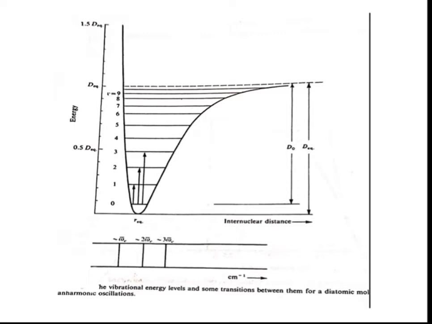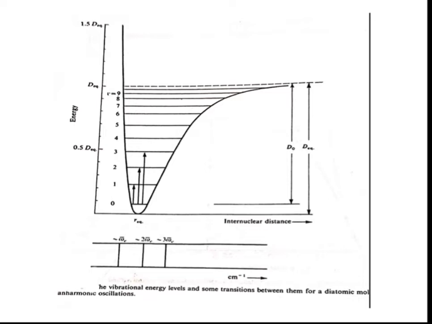These 3 transitions are called the fundamental absorption, the first overtone and the second overtone respectively. The dissociation energy is measured from V is equal to 0 to the last state of the energy, and that is D0. The equilibrium energy is from the zero point to the last end point, that is D equilibrium, the dissociation energy of the molecule.